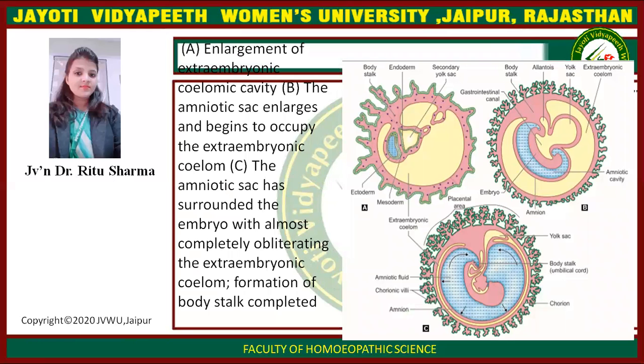And the diagram showing the enlargement of extraembryonic coelom. A diagram shows the beginning, B shows the amniotic sac enlarging and beginning to occupy the extraembryonic coelom, and C is showing the amniotic sac has surrounded the embryo, almost completely obliterating the extraembryonic coelom. Formation of body stalk completed.